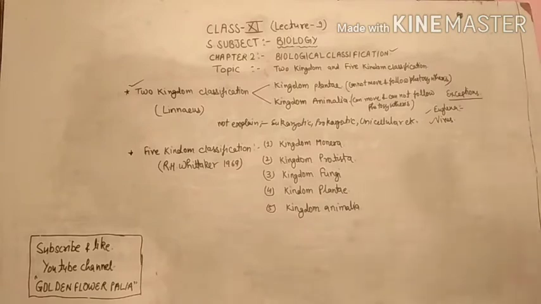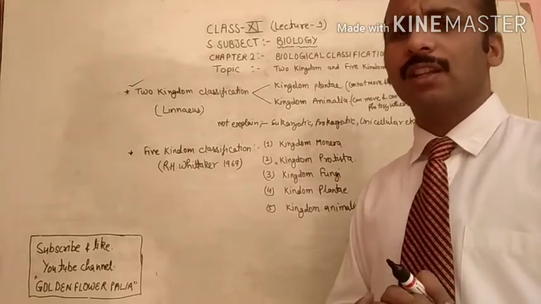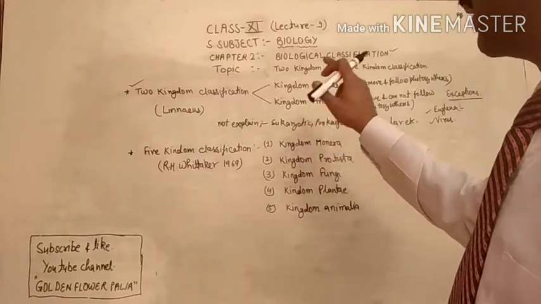So what are the remaining processes? What are the different life processes which are not explained by this classification?